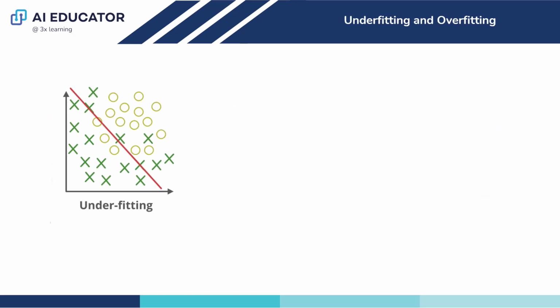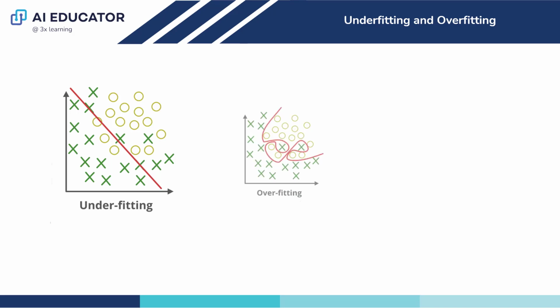Underfitting usually happens when we have less data to build an accurate model, and also when we try to build a linear model with nonlinear data. Occurrence of underfitting simply means that our model does not fit the data well enough. It's just like trying to fit into undersized pants. To reduce underfitting, we can increase the model complexity and increase the number of epochs. And we can also remove the noise.